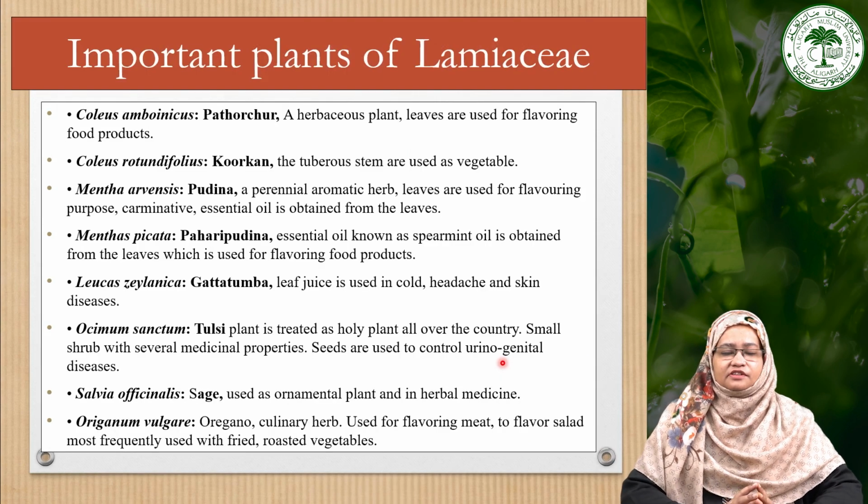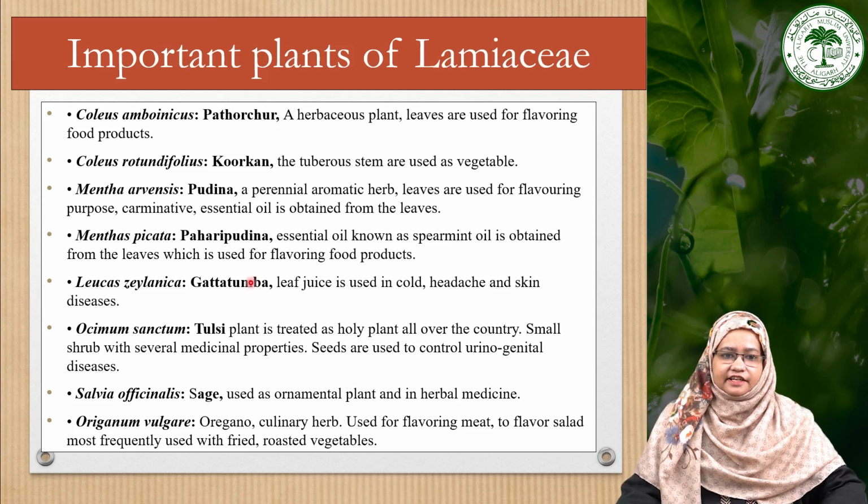Now moving toward some important plants of the family Lamiaceae, there are some species of Coleus, like Coleus amboinicus, which is called pathorchur, a herbaceous plant whose leaves are used in the flavoring of food products. Then Coleus rotundifolius, which is also called kurkan in Hindi. It has a tuberous stem which is used as a vegetable.